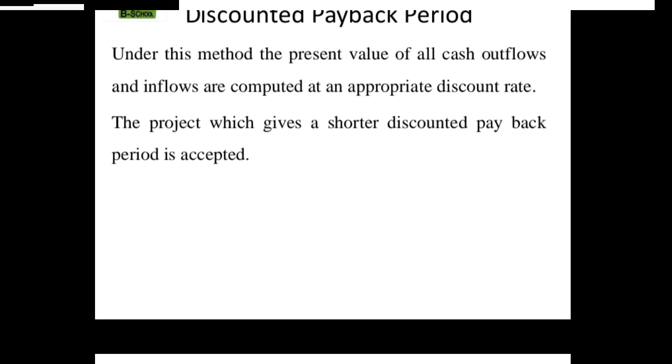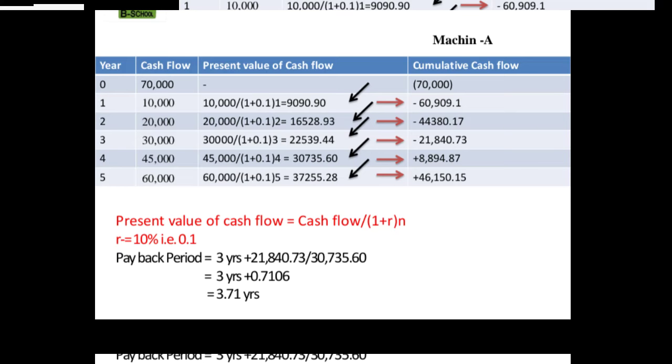Next one is the discounted payback period method. Just now we calculated the simple payback period method. Under this method, the present value of all cash outflows and inflows are compared using an appropriate discount rate. The project which gives a shorter discounted payback period is accepted. See, the discount percentage is 10%. So here we have to write the same values, cash flows also. Present value of cash flow, the discount rate R is 10%.